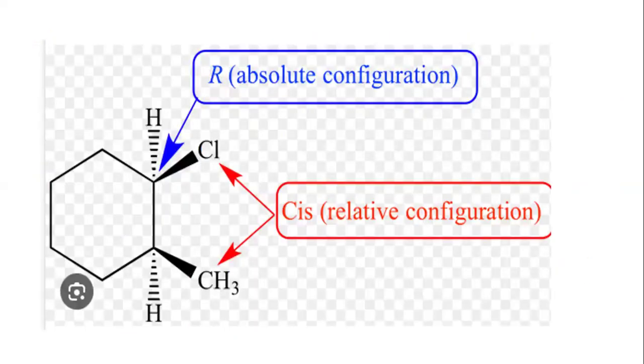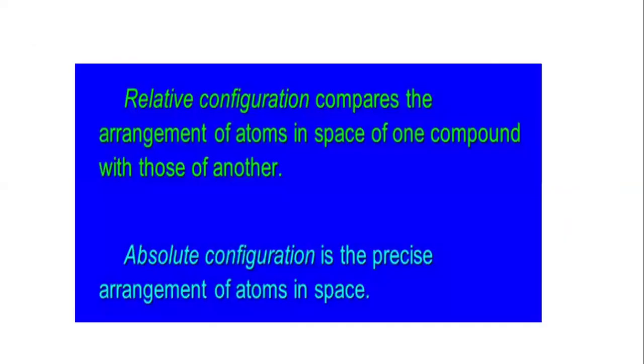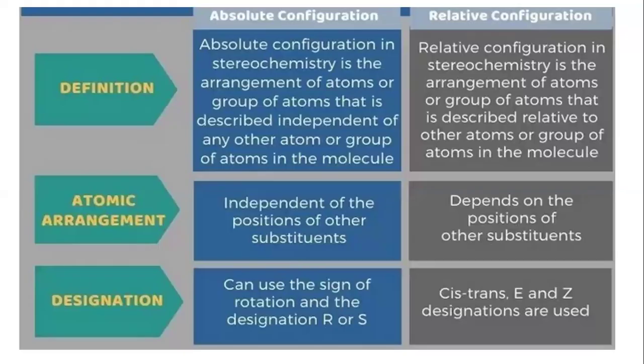Absolute configuration and relative configuration. Absolute configuration in stereochemistry is the arrangement of atoms or groups of atoms that is described independent of any other atom or group of atoms in the molecule. Relative configuration in stereochemistry is the arrangement of atoms or groups of atoms that is described relative to other atoms or groups of atoms in the molecule.